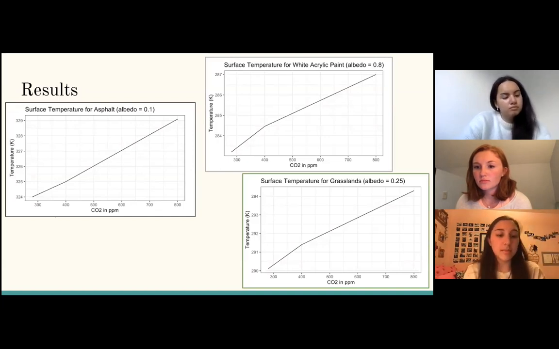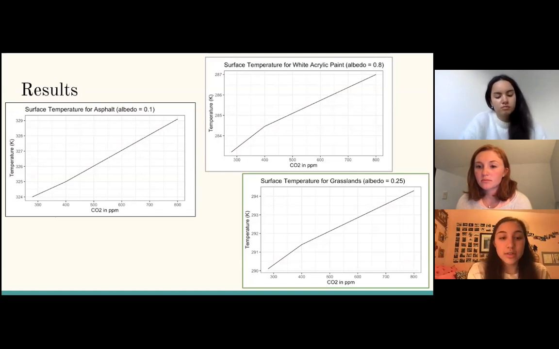Something interesting to note is that the slope increases for asphalt around 400 parts per million, whereas it decreases for the other two. This is because it has an overall heating effect, so it absorbs more heat than the other two, resulting in a more rapid heating. Our results also showed drastic differences between the different albedos.